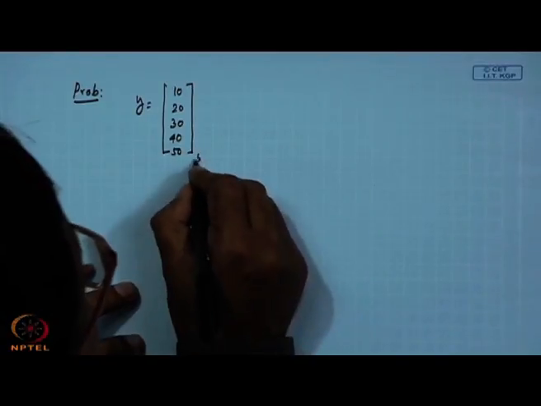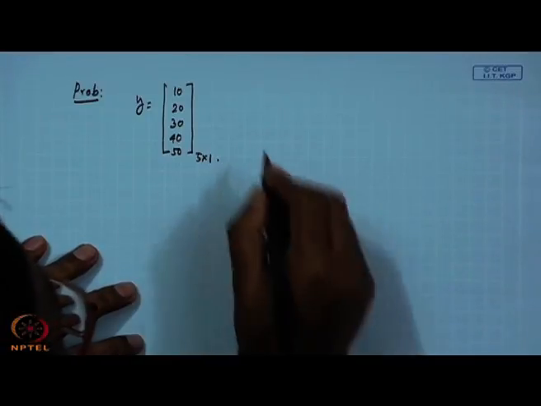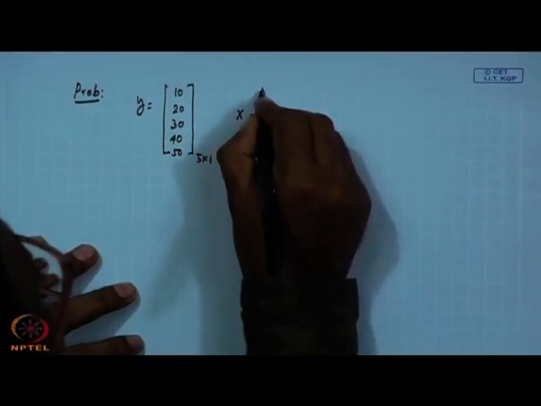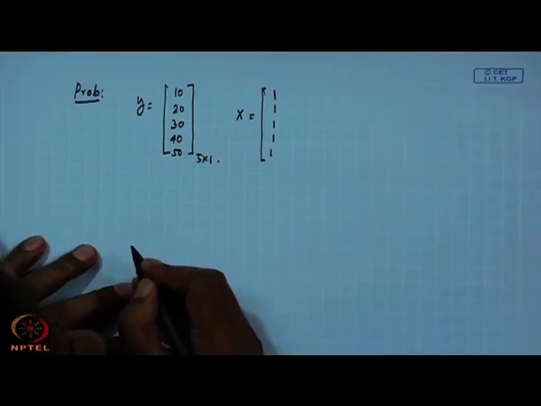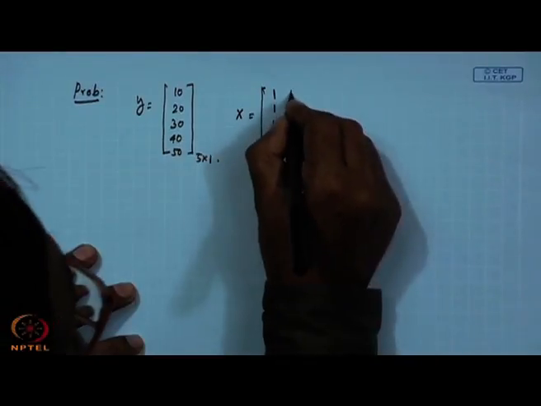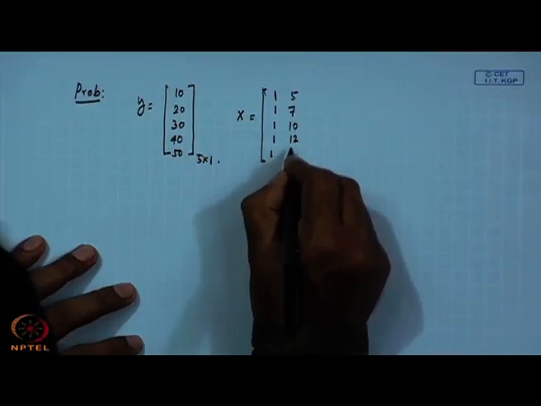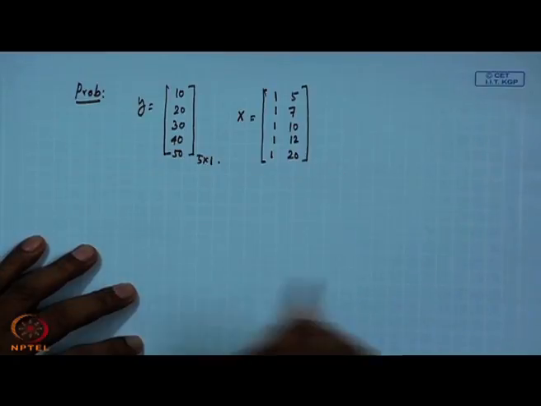This is my 5 cross 1 vector, and my design matrix has a column of 1 1 1 1 1, that will always be there, then let it be 5, 7, 10, 12, 20.